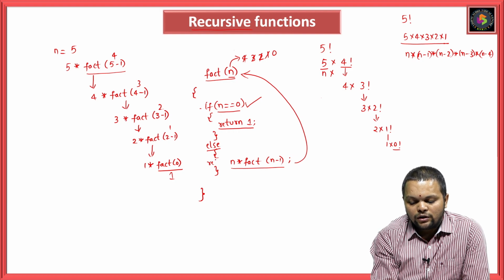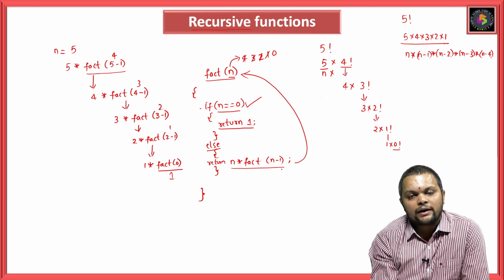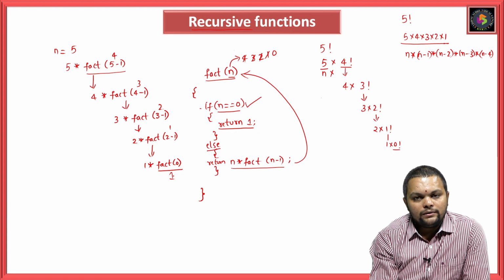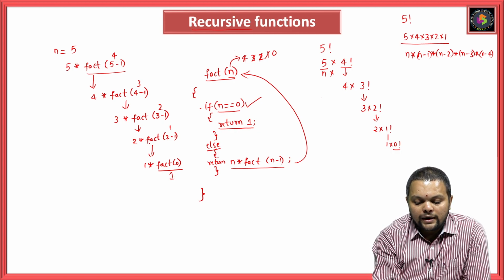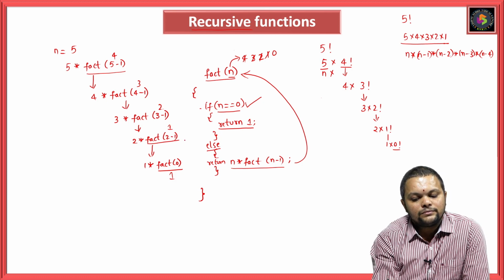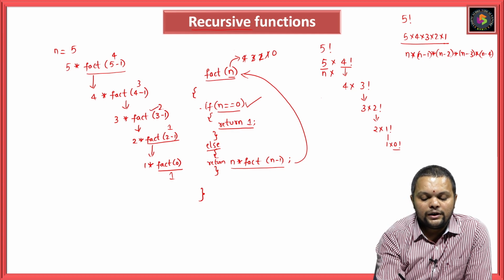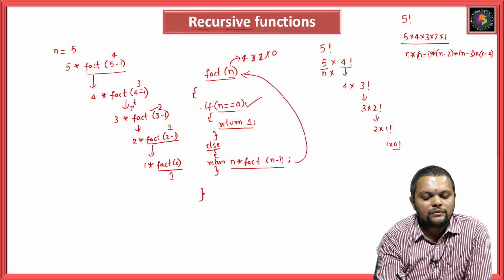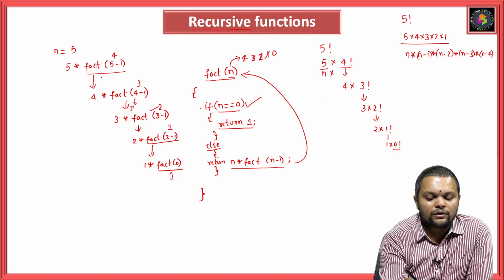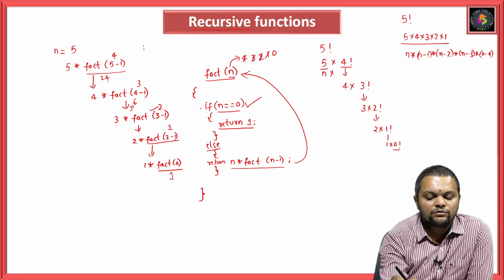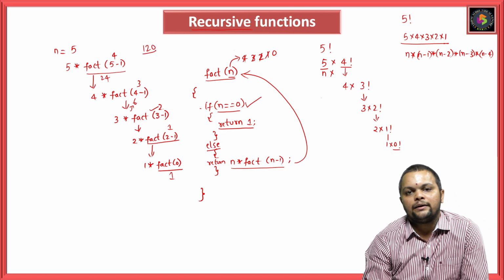So I will write return here, return n into fact of n minus 1. So 1, again it is going to which part? 1 answer is given to which one? The total part, which is called fact of 1. 2 into 1, 2 is given to which one? Fact of 2. 3 into 2 is nothing but 6, 6 is given to which one? Fact of 3. 6 into 4, 24 is given to which one? Fact of 4. 24 into 5 is 120, this is given at the end.